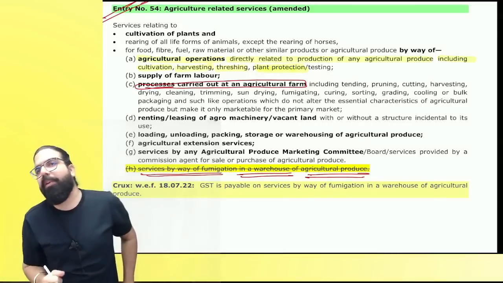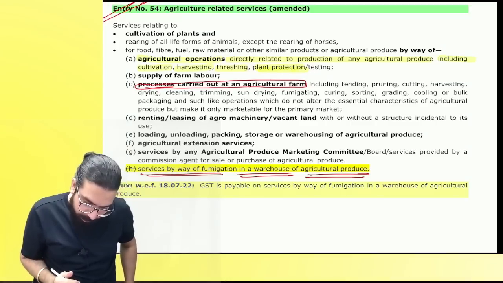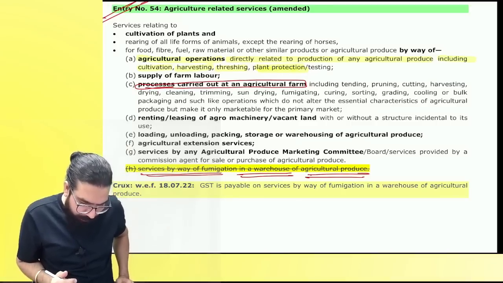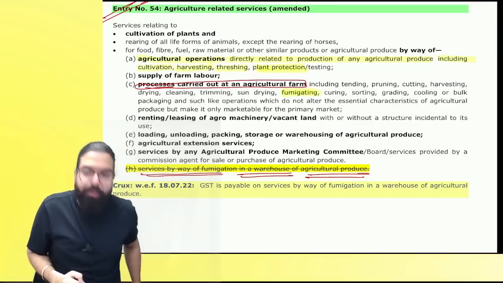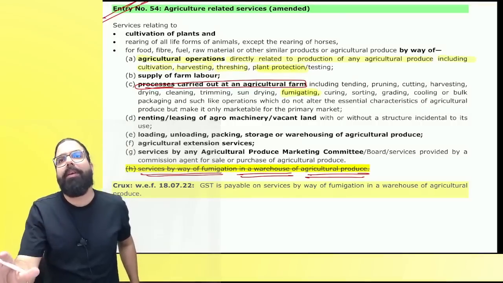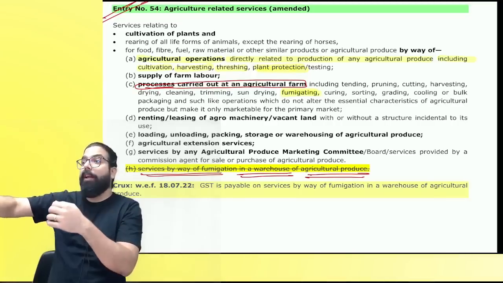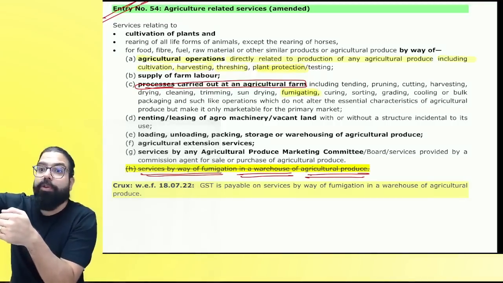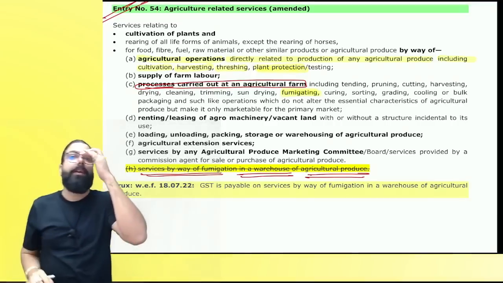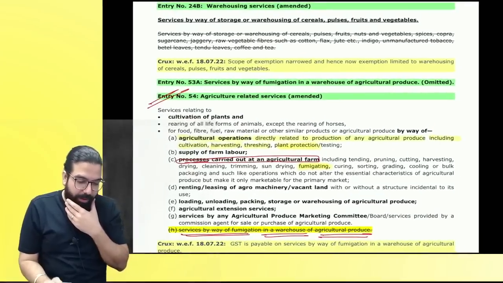It might be for plant protection if you go ahead and do anything. Are we clear, everyone? I hope this point is clear to all. See, here, if fumigation is done at the agricultural farm, that shall always be exempt. But later, once the goods are ready, trimming, cutting, pruning is done, later when you are in the warehouse, then it is taxable. Can we go ahead, everyone? I hope everyone is clear.